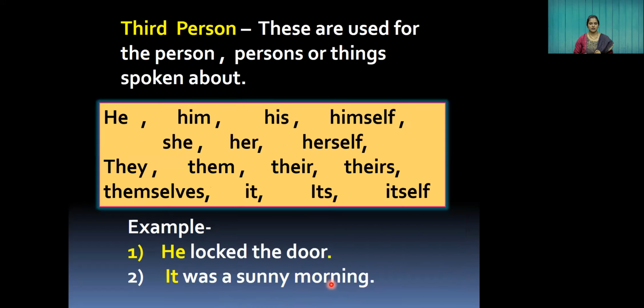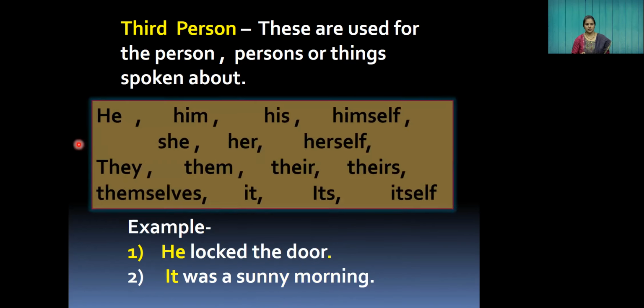Then the third person. These are used for the person or persons or things spoken about. Here we are not talking about ourselves, and we are not talking to the next person. We are talking about some third party, some other person.